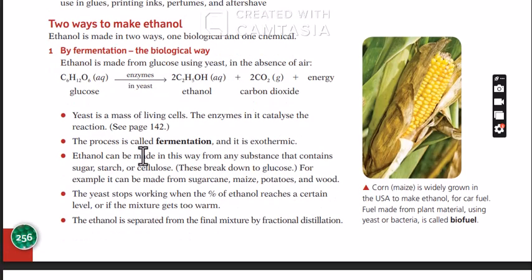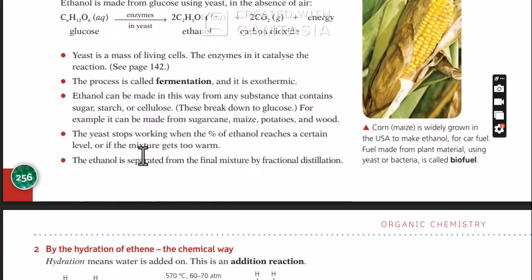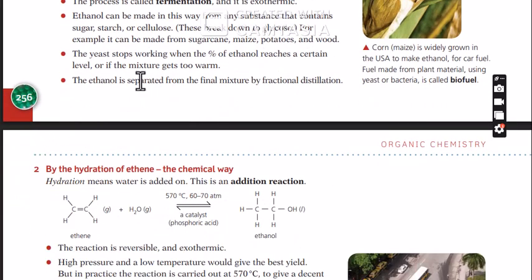Now, but the reality is, you can read up on how ethanol can be made, but ethanol is separated from the final mixture using fractional distillation. I talked about fractional distillation. Remember in class, take note of that too.